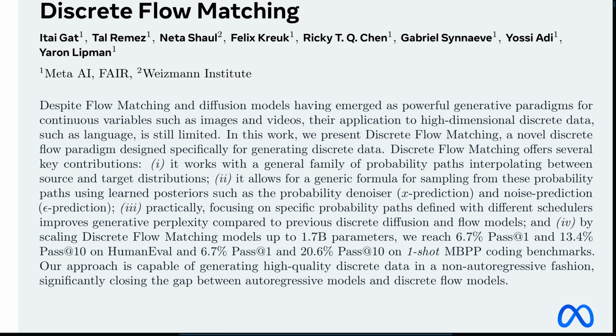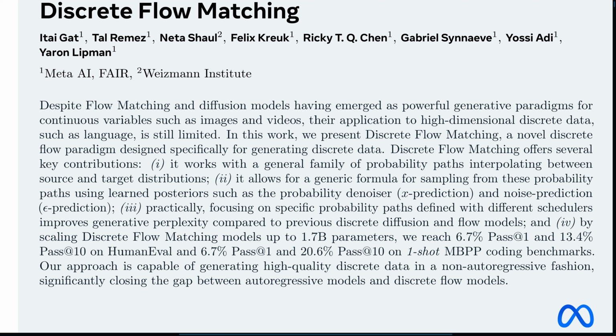Okay, so you know how AI has gotten just amazing at creating things like images and video. Absolutely incredible, yeah. The realism is stunning sometimes. And a lot of that progress comes down to techniques like diffusion models or flow matching, right? They're brilliant for continuous stuff. Exactly. Things where you can smoothly change from one state to another, like blending pixels or shifting audio frequencies. It's all gradients and smooth transitions. Right, like sculpting with digital clay.